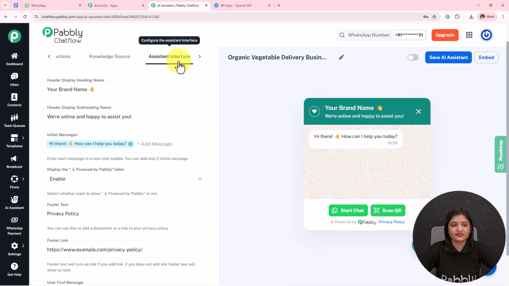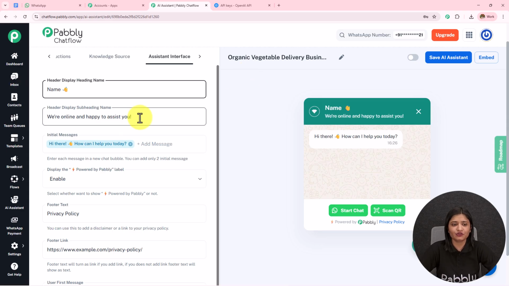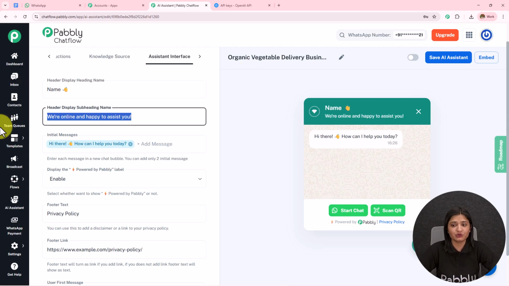Then we have this assistant interface. If you want, you can change the heading name to this and it will start displaying. If you want to keep the subheading, you can do that. If you want to remove it, you can do that.